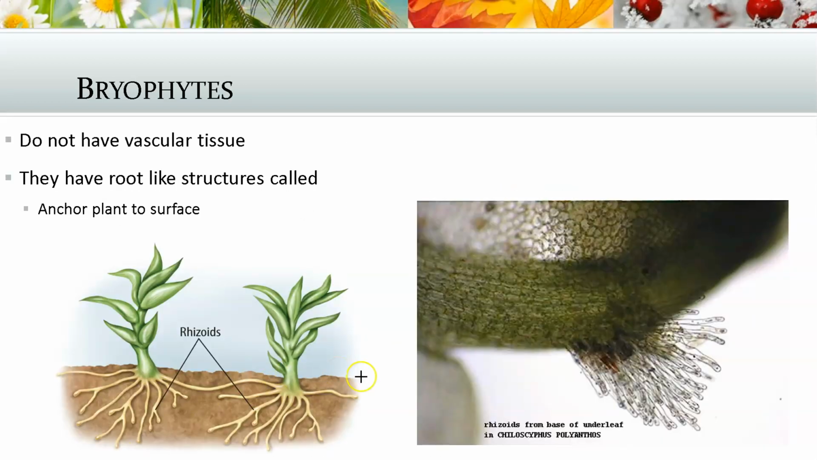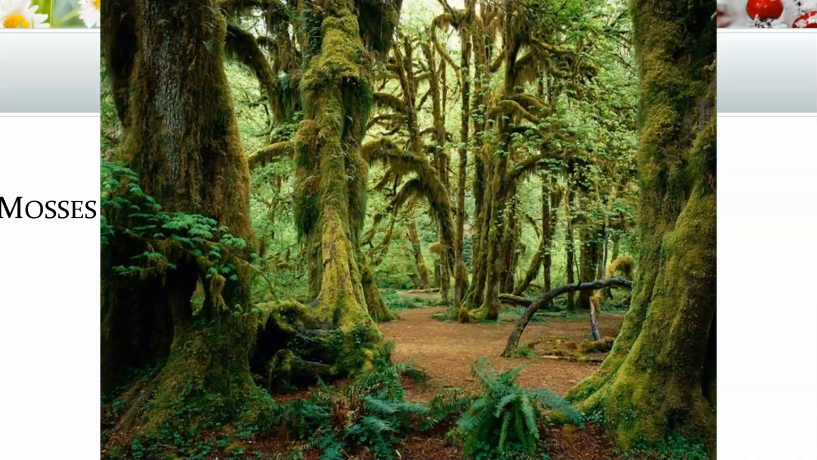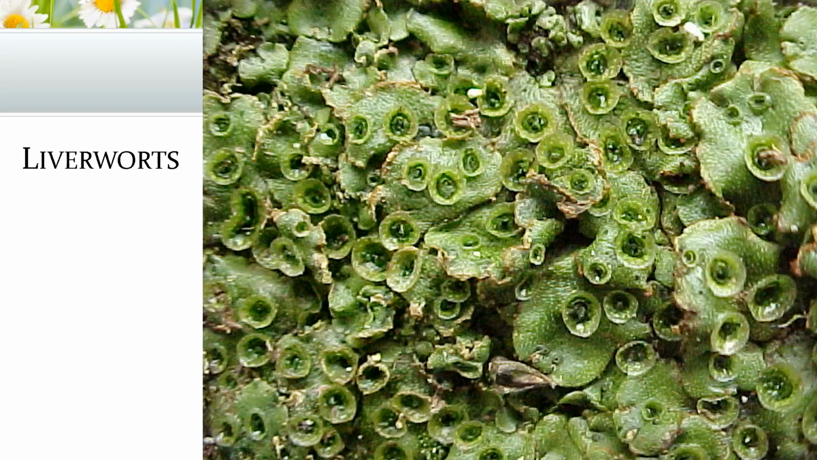How do they stay attached? They don't have roots. They don't have these tubes and stuff, complex. They stay attached with something called rhizoids. Rhizoids keep them attached to the ground. And so mosses and liverworts are small, right? They live on bare rock, no vascular system. Here's an example of mosses. Here's what liverworts look like.